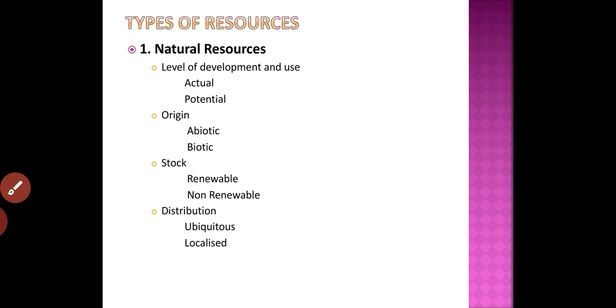Next, let us see the types of resources. Resources are of different types. Let us see one by one. First one is natural resources. Natural resources can be got from nature without any modification.